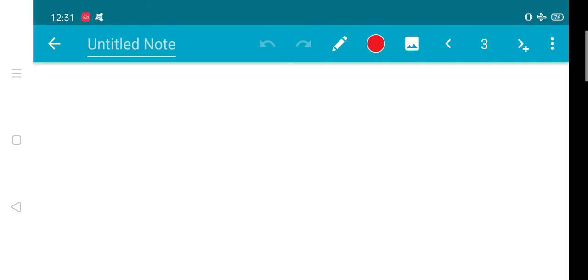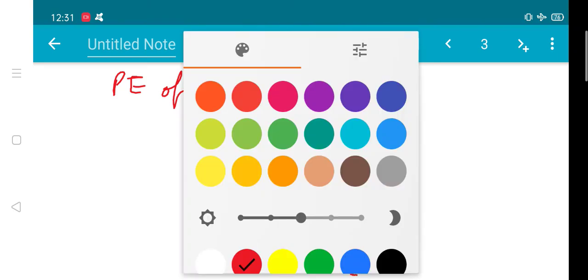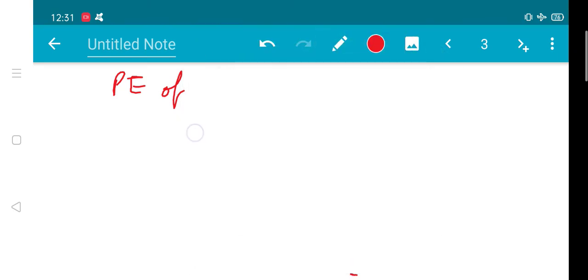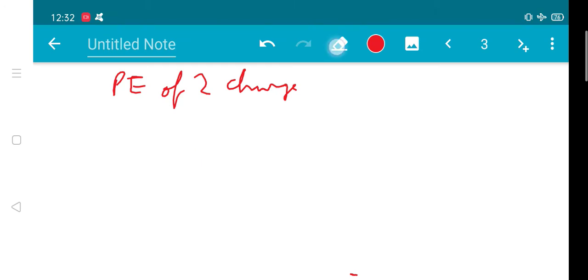Now this is the potential energy of a two charge system.